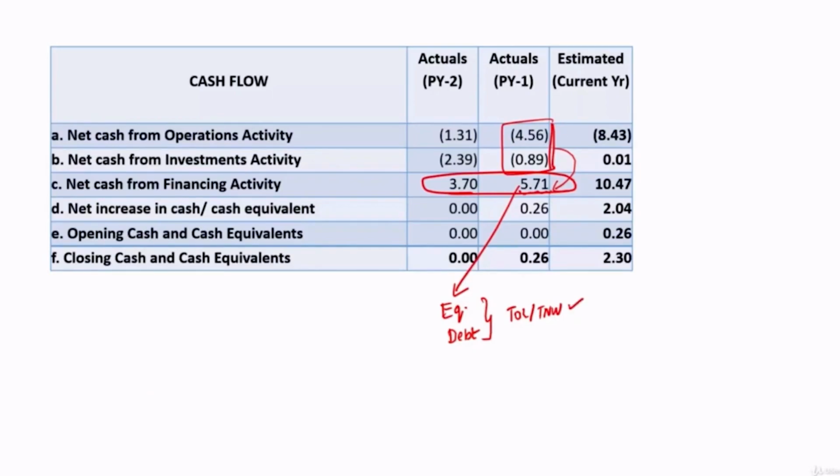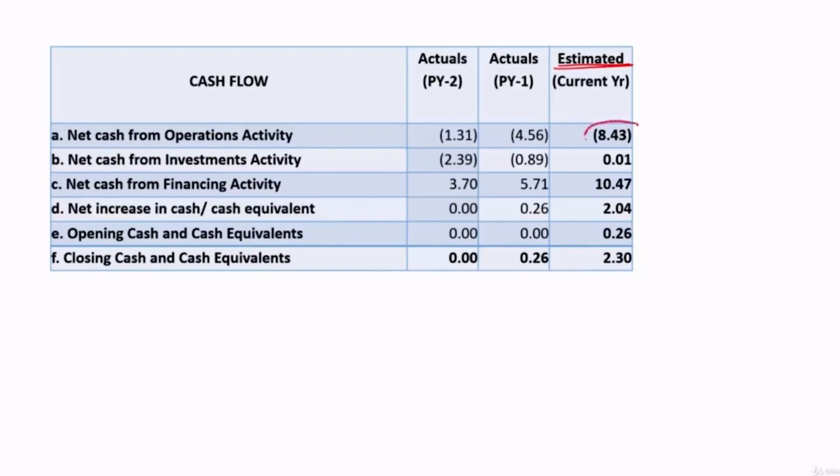So here these two outflows were managed by this inflow. After setting this off, there is a surplus of 0.26 crore, and that is available as closing balance. Fine. Then we'll see what they are estimating as well. For the next year, they are estimating net cash from operational activity of negative 8.43 crore. So what is estimated itself is negative.